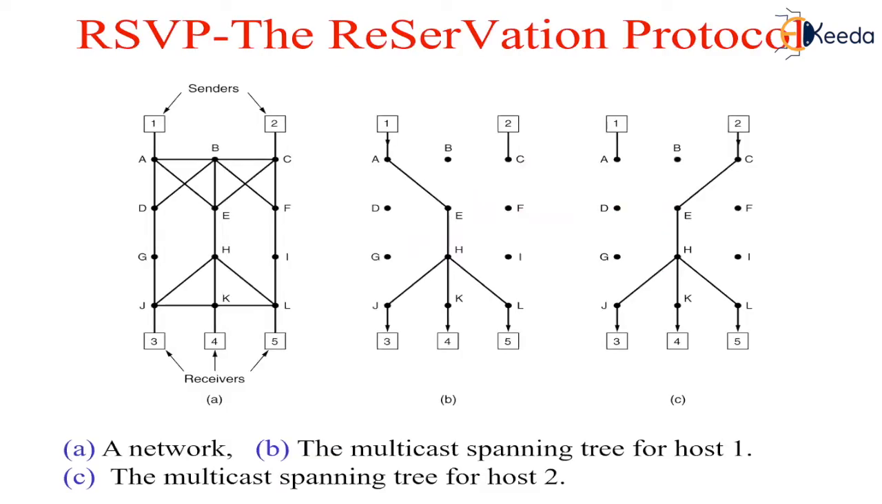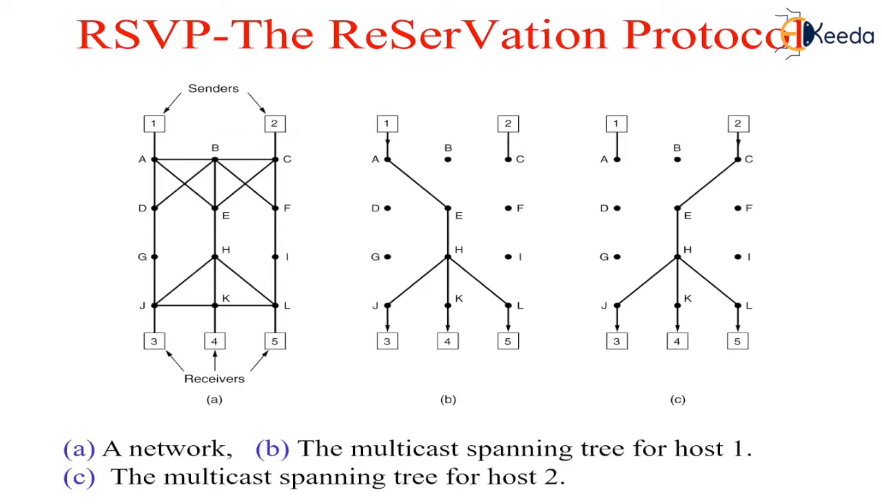Then RSVP, that is the Resource Reservation Protocol. This protocol is used for making the reservations. Other protocols are used for sending the data. RSVP allows multiple senders to transmit to multiple groups of receivers, permits individual receivers to switch channels freely, and optimizes bandwidth use while at the same time eliminating congestion.